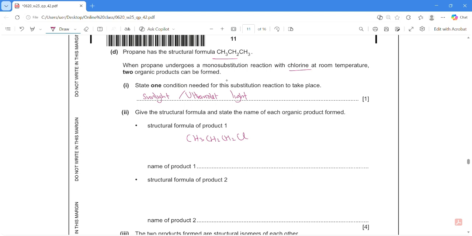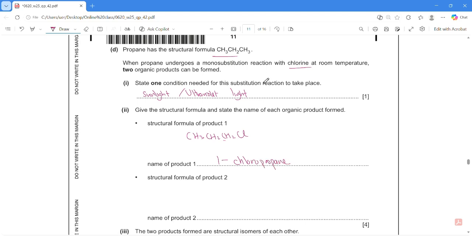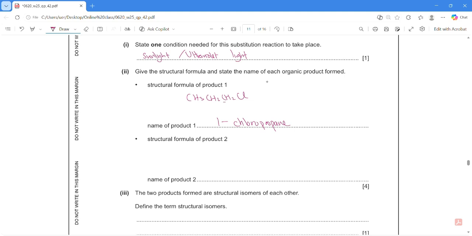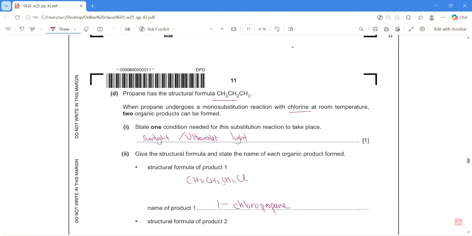For the Cl, you must choose the lowest possible number for the position of the carbon. Even though this carbon, if you count from the left, is the third one, if I count from the right side, this is my first carbon. So we need to pick the lowest number possible. So I'll write 1, the first carbon, and then chloropropane.